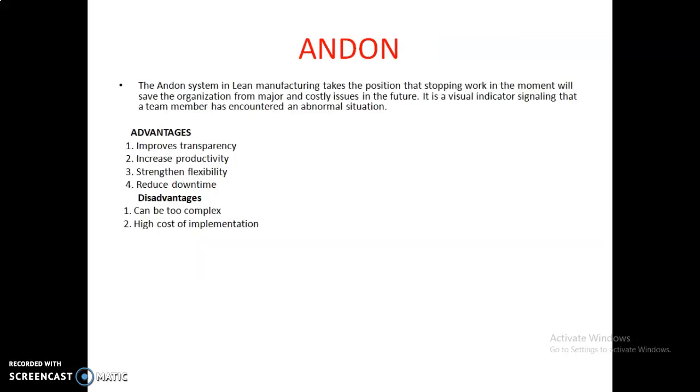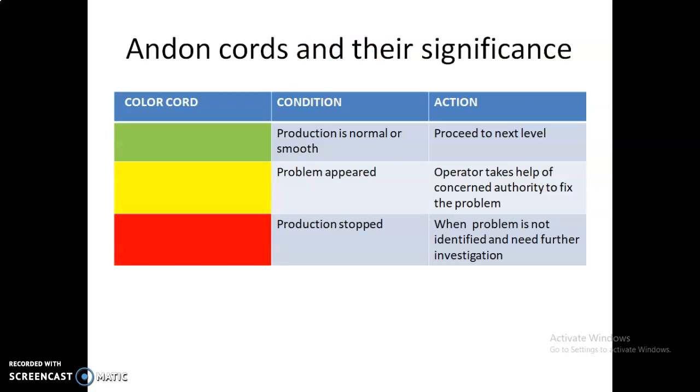Andon. The Andon system in lean manufacturing takes the position that stopping work in the moment will save the organization from major and costly issues in the future. It is a visual indicator signaling that a team member has encountered an abnormal situation. Means by working on the Kaizen Andon activity, it alerts the production process when an abnormal situation happens through three different codes. Here they are.